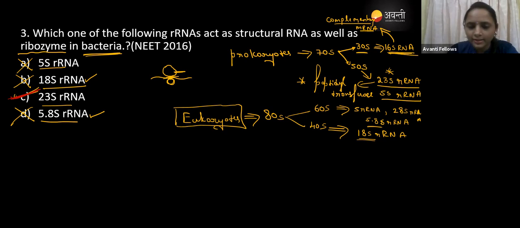So by seeing that, we can tell that the 18S is in the eukaryotes and the 5.8S is in the eukaryotes, while the 23S has the ribozyme activity. Now, did you understand this, guys? Tell me yes if you understood. Then tell me, which rRNA has the ribozyme activity in the eukaryotes?